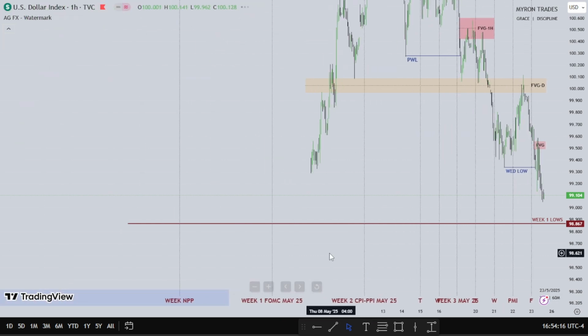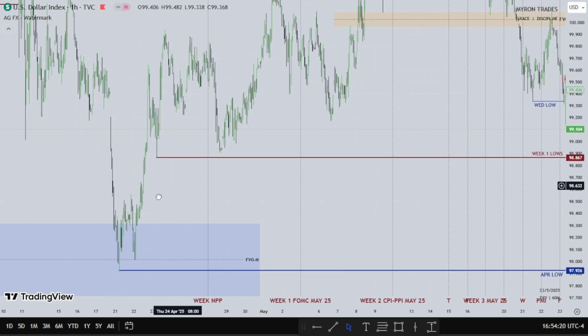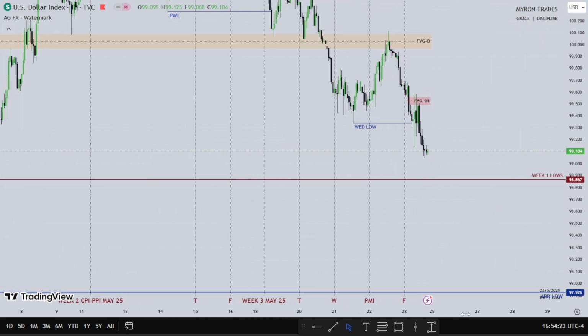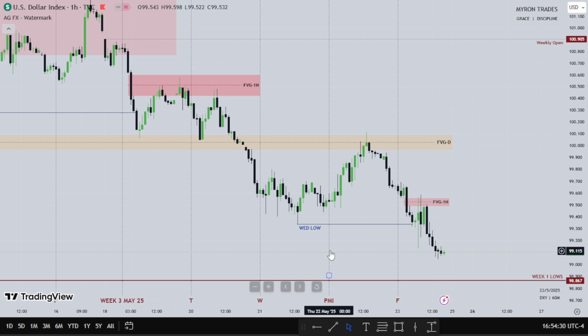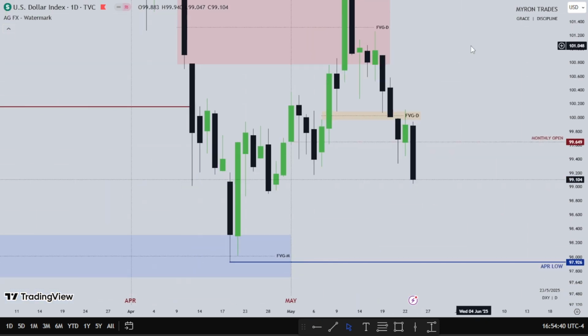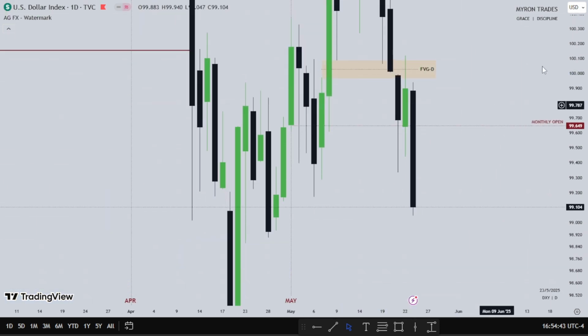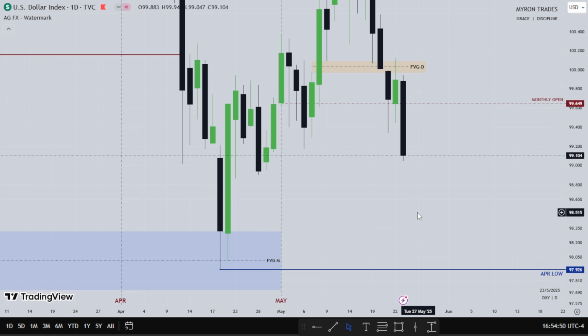So the draw on price still remains April low. You can see the lows right here. So this is what dollar did for the week. It's a bearish week. You can see how dollar was trading lower and lower and lower. So that will be that for the dollar. Let's head back to the daily time frame and see what price will do for the new week. So my eyes are on this low or these lows. So see what Monday will do, Tuesday, Wednesday, and Thursday.